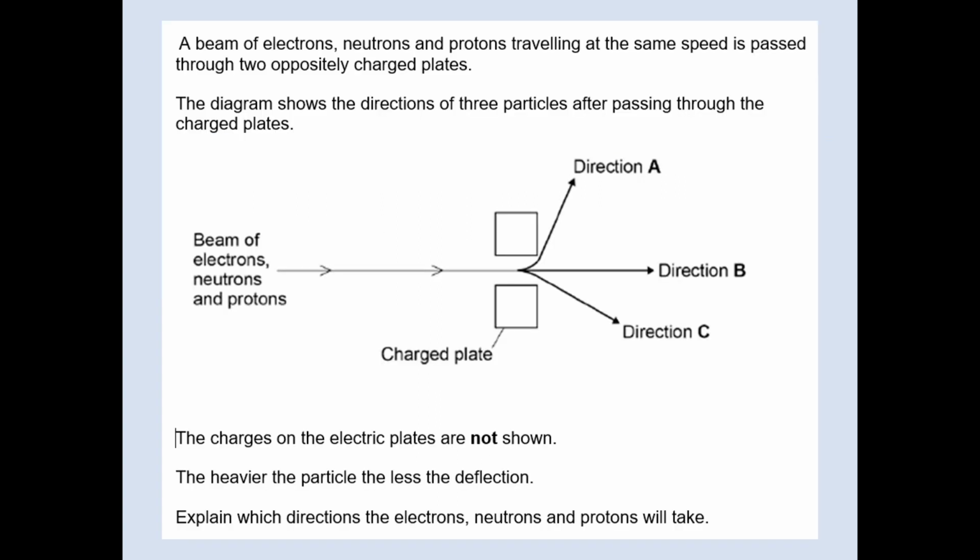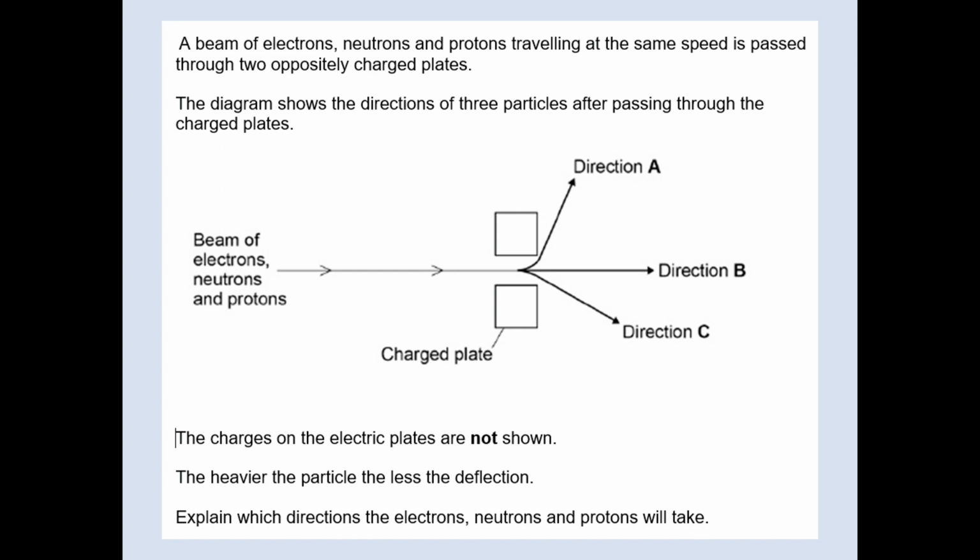Okay, so now here we have a slightly longer answer question. This is a question that is worth 4 marks. A beam of electrons, neutrons and protons travelling at the same speed is passed through 2 oppositely charged plates. The diagram shows the directions of 3 particles after passing through the charged plates. The charges on the electric plates are not shown. The heavier the particle, the less the deflection, meaning how far it is moved off course. Explain which directions the electrons, neutrons and protons will take.